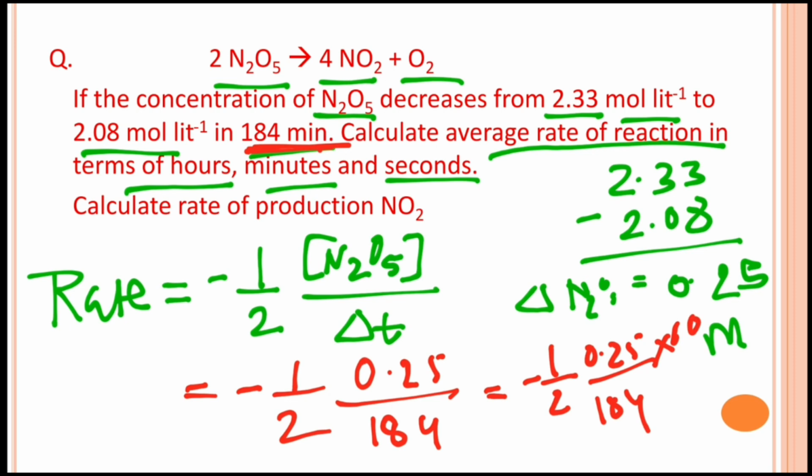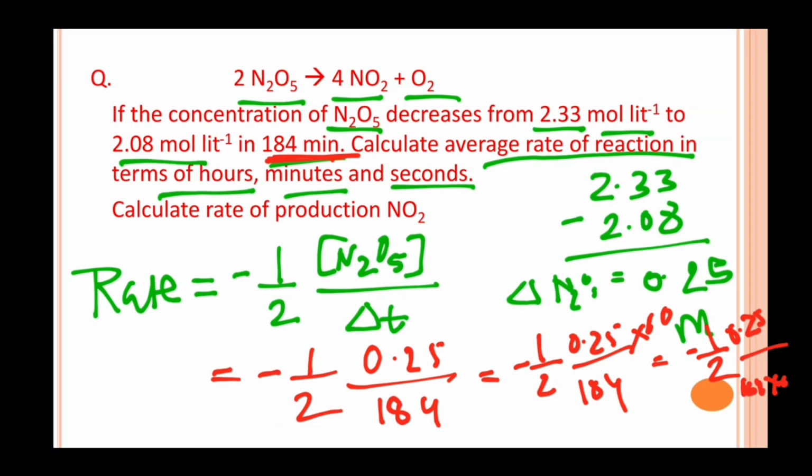And in terms of seconds, the rate will become -1/2 × 0.25 divided by (184 × 60). Okay, so you can get the rate of reaction in terms of minutes, hours and seconds.